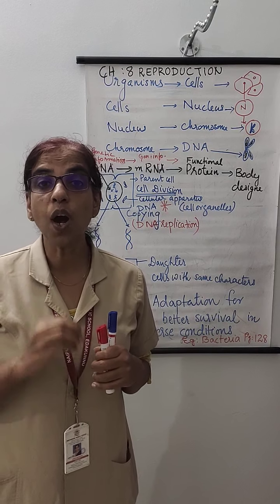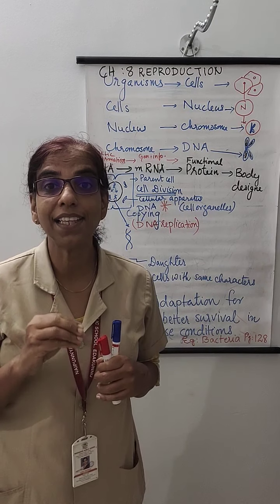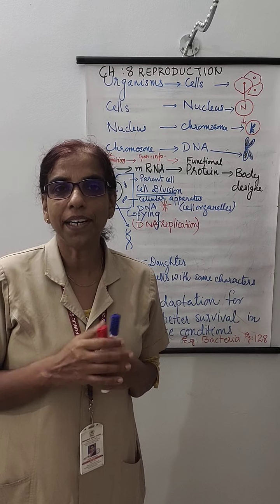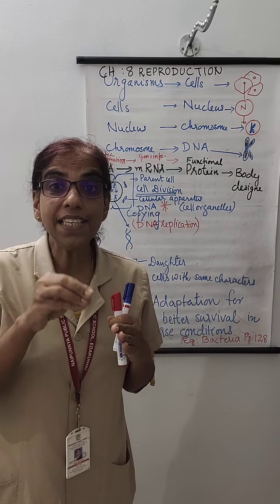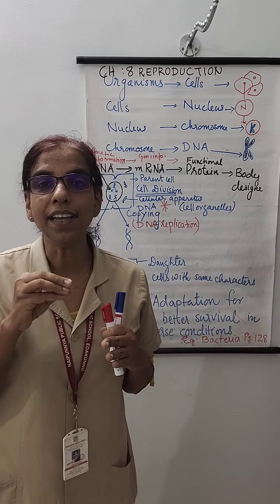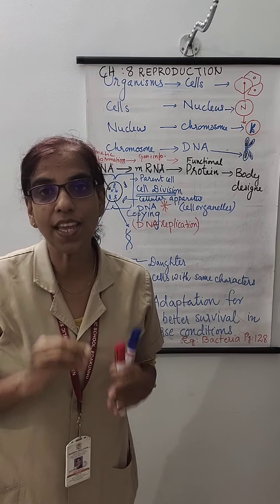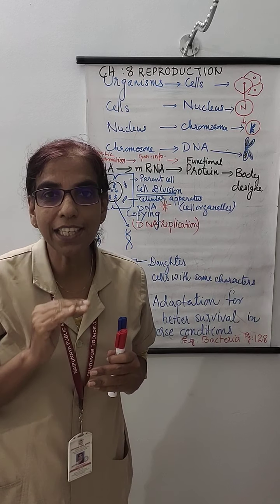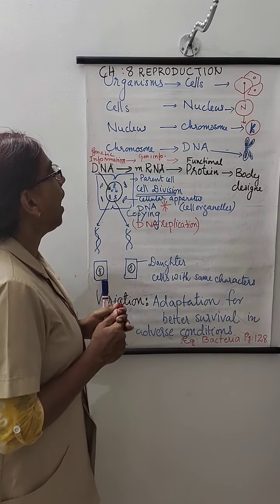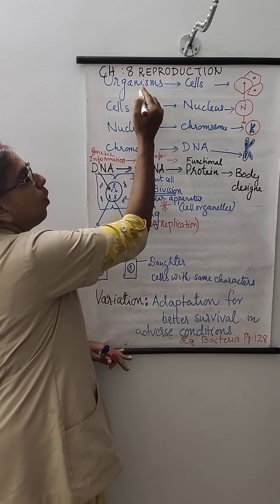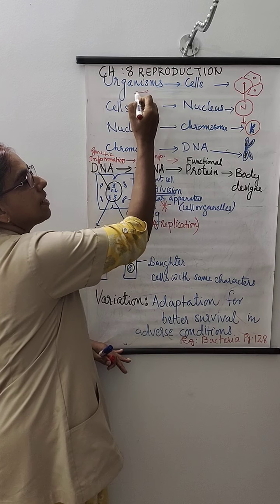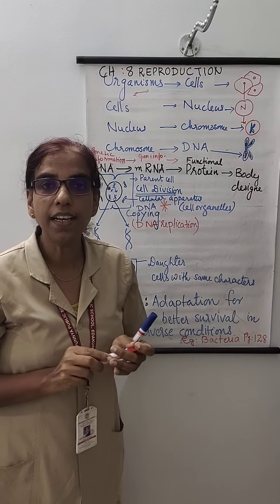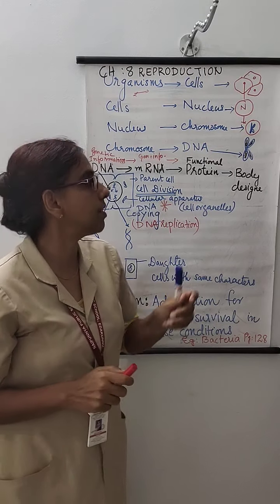Now let us see what exactly happens at the time of reproduction. Other than increasing the number, what all inner changes are happening, especially in the cell. So for that, we will go through some introductory points. You can see here, all organisms are made up of cells, that we have already learned in our lower class.